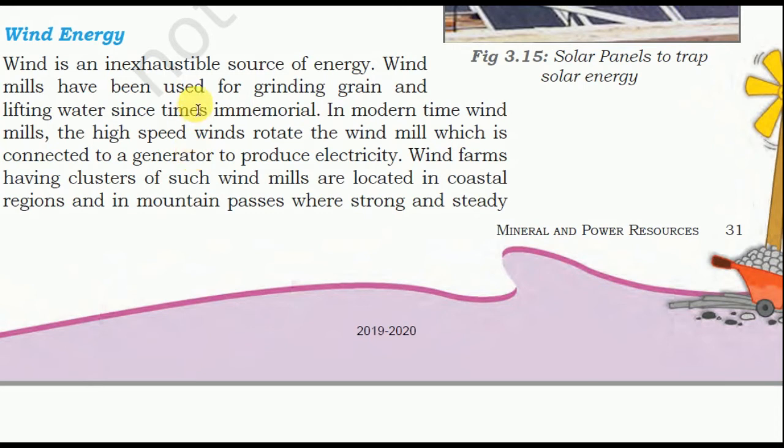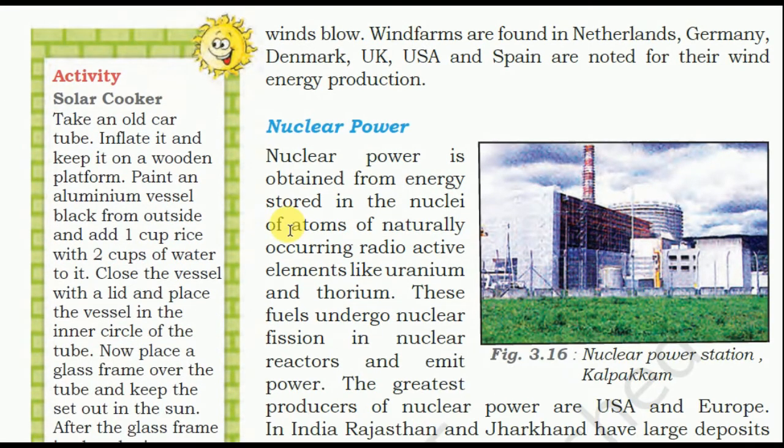In modern times, the high-speed wind rotates the windmill, which is connected to a generator to produce electricity. Wind farms having a large number of such windmills are located in coastal regions and in mountain passes where strong and steady wind blows. Netherlands, Germany, Denmark, UK, USA, and Spain are noted for their wind energy production.